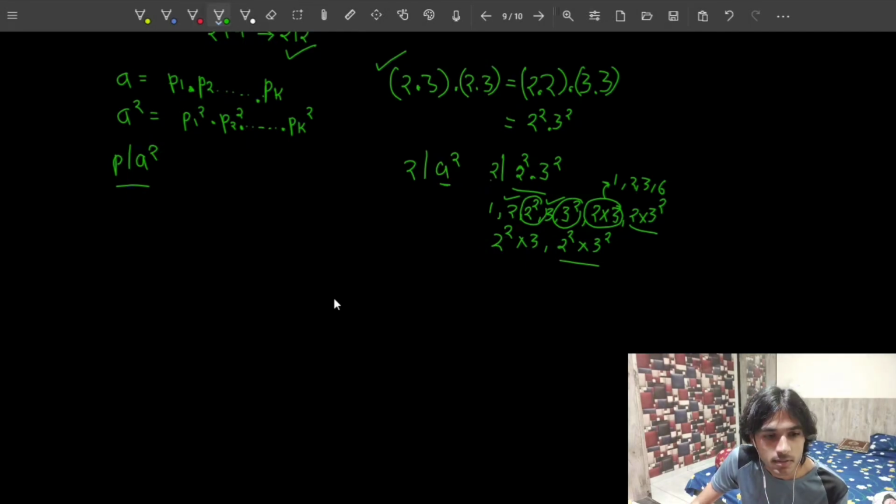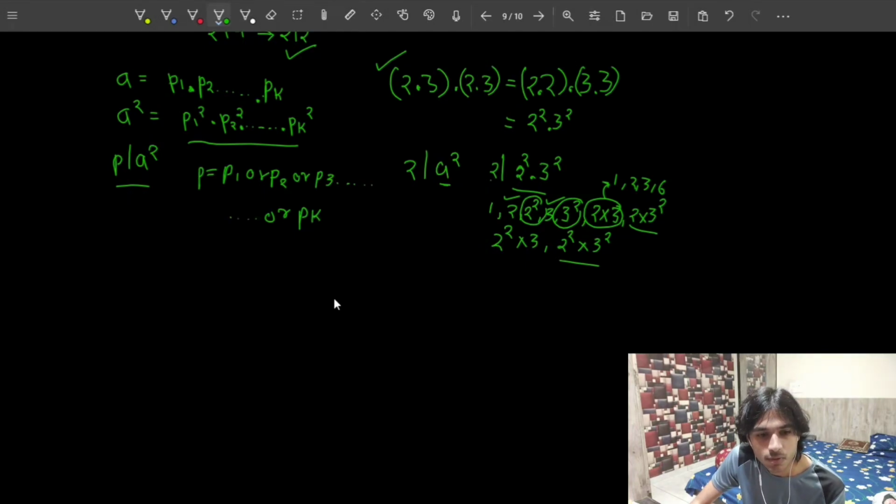That means because A square equals P1 square, P2 square, up to Pk square, and P has to be one of these, it simply means that P is either P1, P2, or P3, or the choices are up to Pk, right?